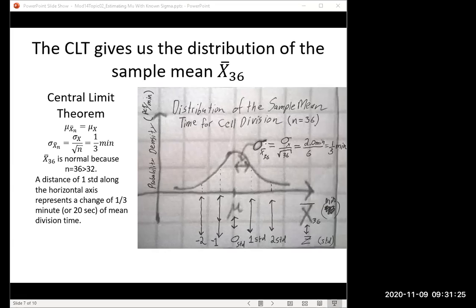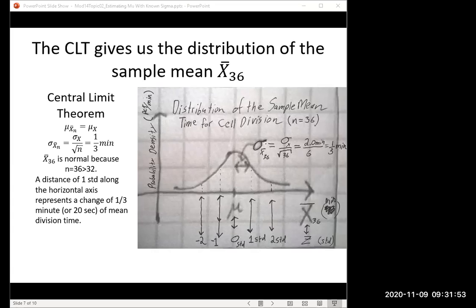So here our sample size is 36. So the standard deviation of this curve is the original sigma, which we were given in the statement of the problem. We said that we're going to take that to be 2 minutes. And then we're dividing by 6, which is the square root of 36. So we get 2 minutes over 6, or 1/3 of a minute, 20 seconds. That's our standard deviation.